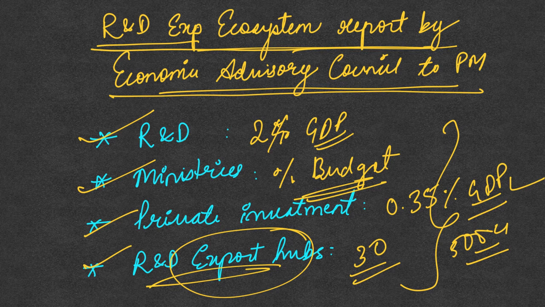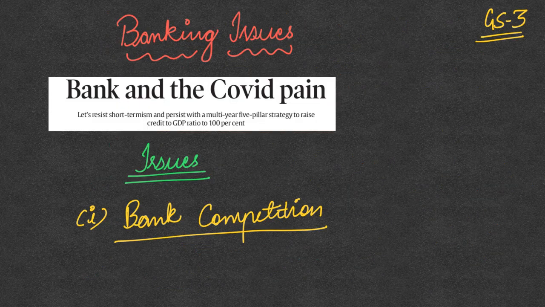Now we'll go to the next topic, which is related to banking issues again. Today itself we saw how, because of the COVID crisis, several firms may be defaulting on loan payments, and in order to find out the norms for resolving these stressed loans during COVID, RBI has set up an expert committee under the chairmanship of KV Kamath. Now we'll again be looking at several other banking issues which the banks are currently facing.